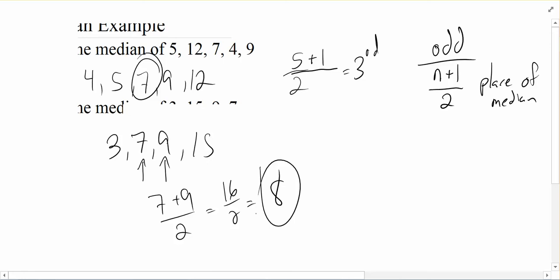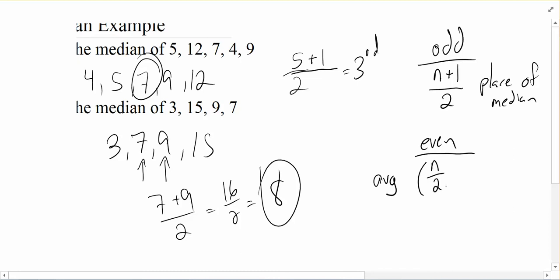So you could theoretically have a data set that's all whole numbers and end up with a decimal value for a median. Because, for instance, if instead of 7 and 9, those were 7 and 8, then our middle value would have been 7.5. And so if there's an even number, then we're going to take the average of n over 2 and n over 2 plus 1.